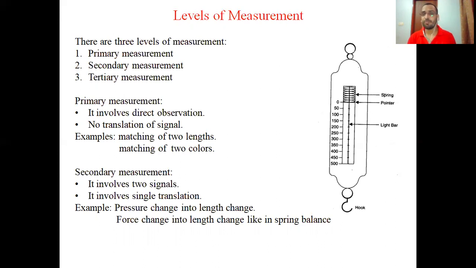Okay, so this type of measurement is called secondary measurement, in which there is conversion of signal from one signal, that is force, or any other quantity, to another signal, that is length, and only one translation, that is force to displacement or pressure to displacement. So there is only one translation, like in the case of the beam balance that I have shown you.